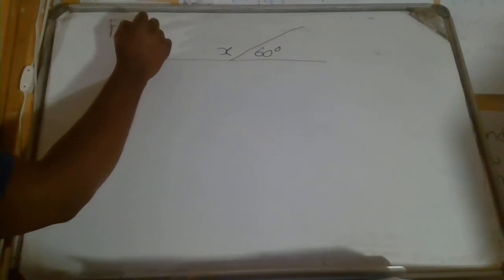It says find x. This is question 1. They are saying I must find x. There is 60 degrees, so this x must be another angle. All right. So how can I do this?